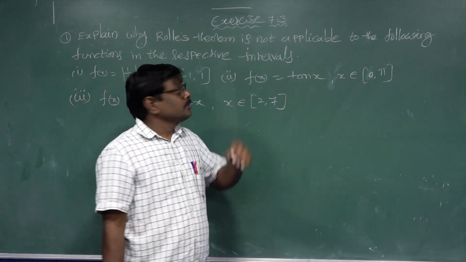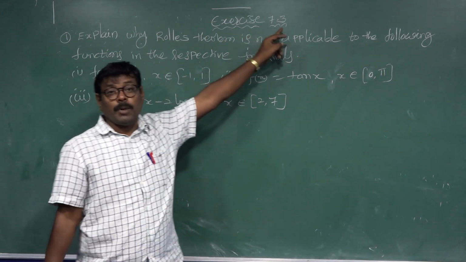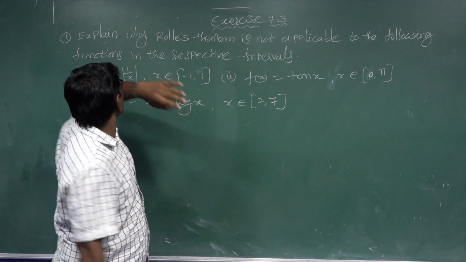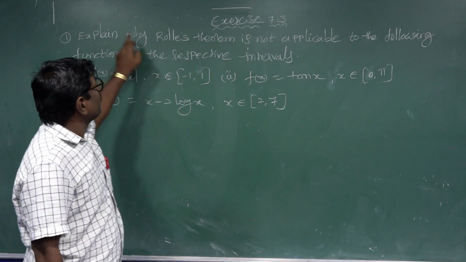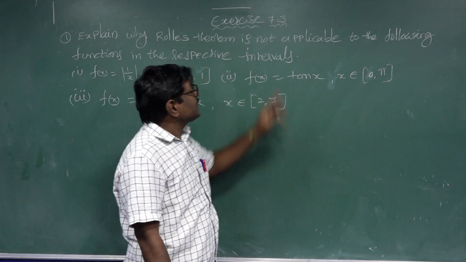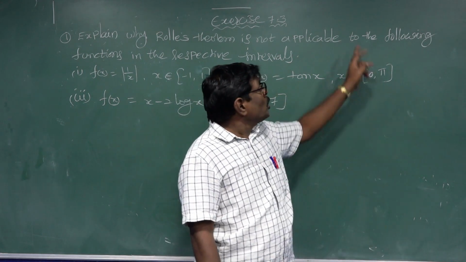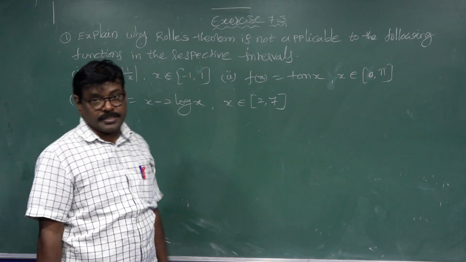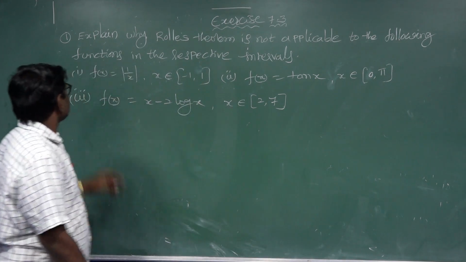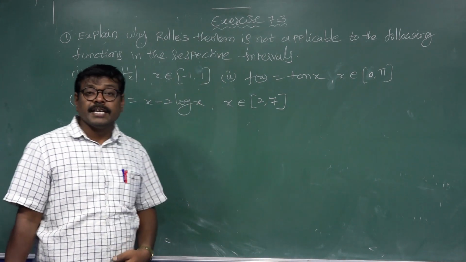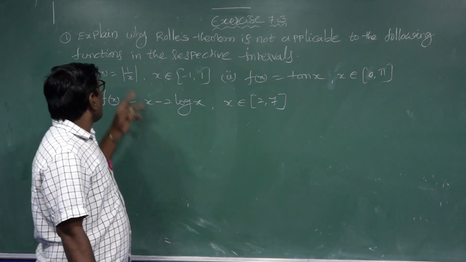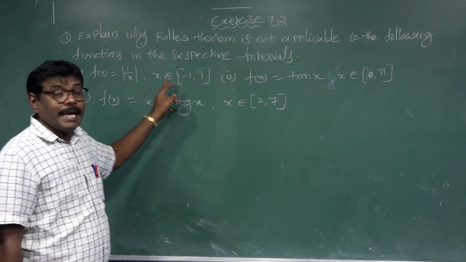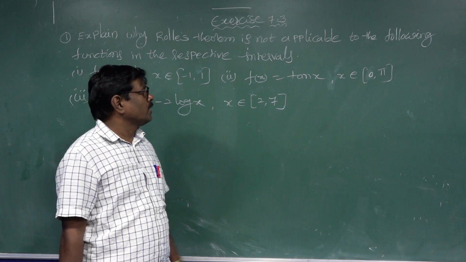Dear students, today exercise 7.3. The first part: explain why Rolle's theorem is not applicable to the following functions in the respective intervals. First question: f(x) equal to modulus of 1 by x, x belongs to [minus 1, 1].